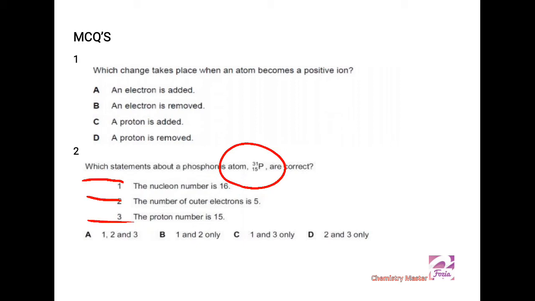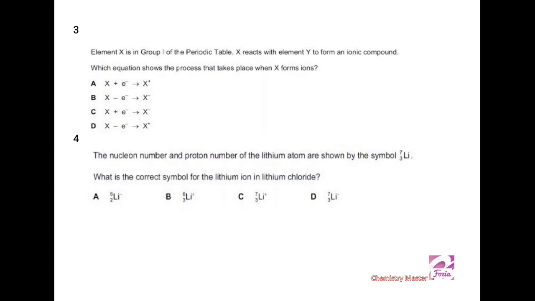Third statement is the proton number is 15. So statement number 1 is totally, absolutely wrong. So I must be thinking about statements number 2 and 3. So what do you think? If you think the same, you encircle the correct answer.